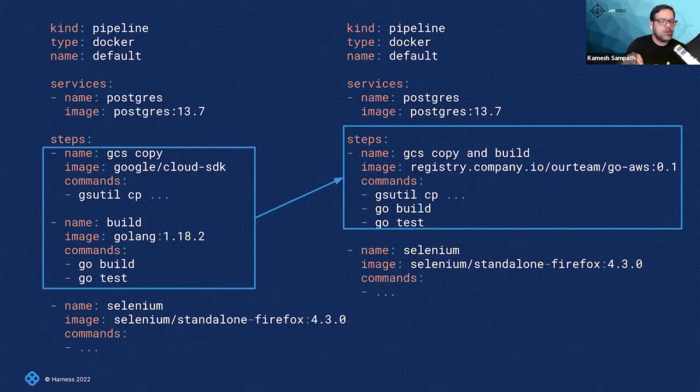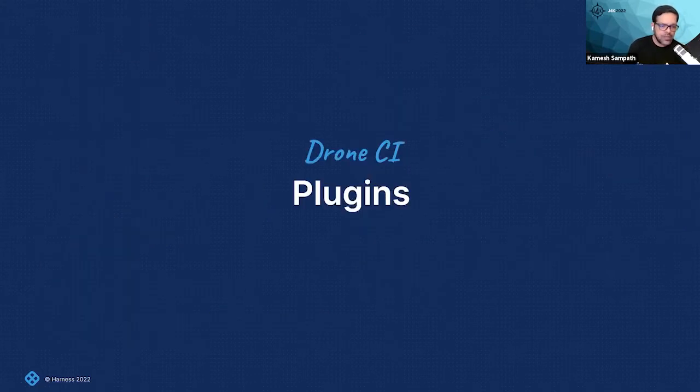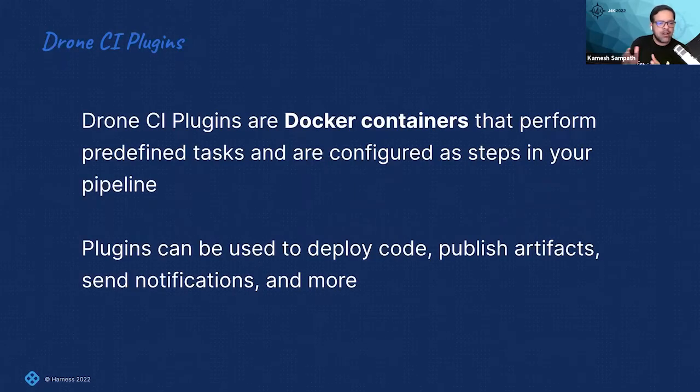All right. And this one is going to be shared in a shared registry within a company, and many of your teams can start using this particular image for their needs, just passing some commands that they require. And that's exactly what we call Drone plugins. A Drone plugin is basically nothing but a pre-packaged image which has a predefined set of steps. Those reside in your package within your registry, and then I'm going to take it out and build this application, right? I'll also show you a link where you can see there are a lot of plugins available out of the box. You can just use those plugins for your case, right? As I said here, plugins are nothing but Docker containers with pre-packaged logic. That's as simple as that.